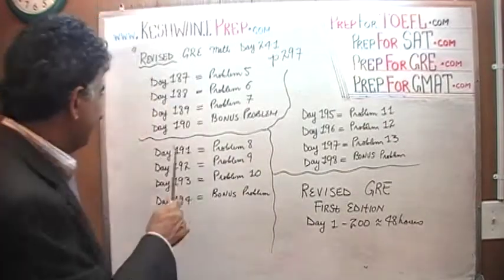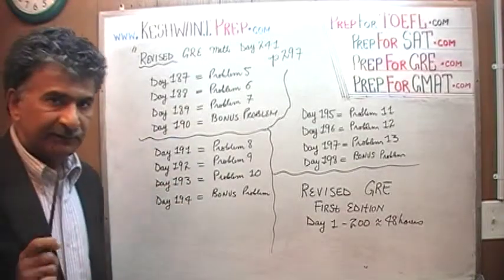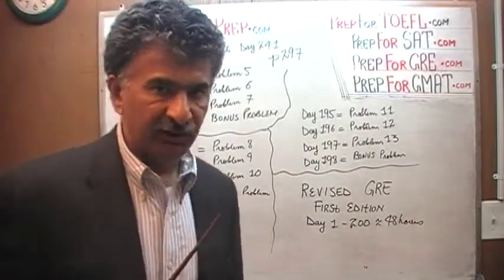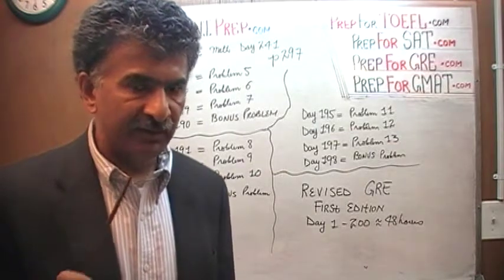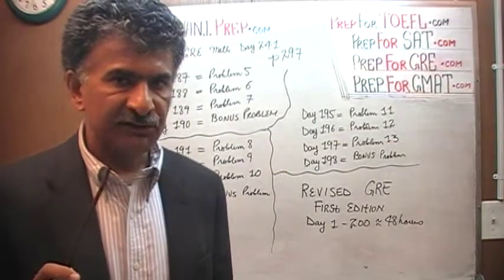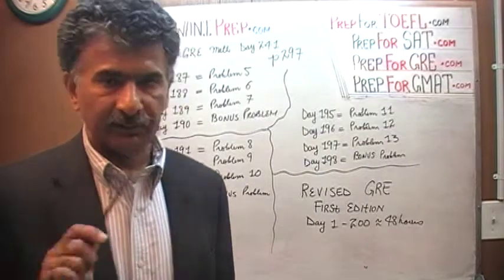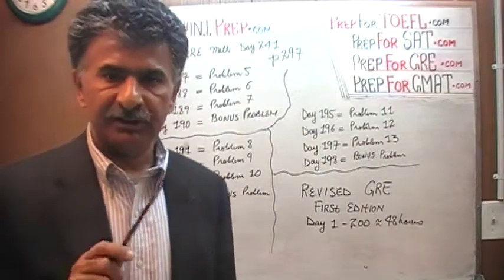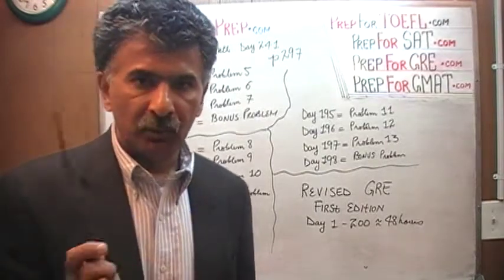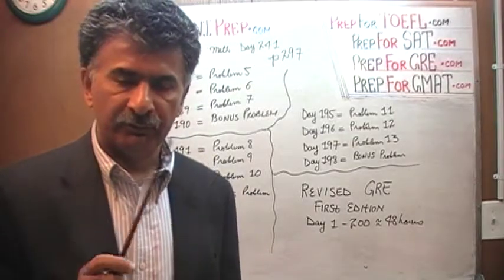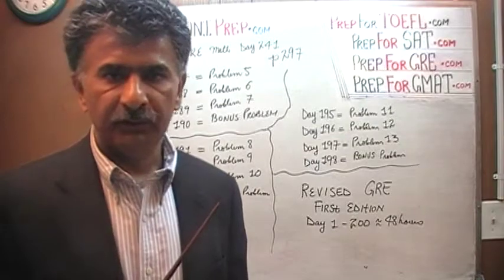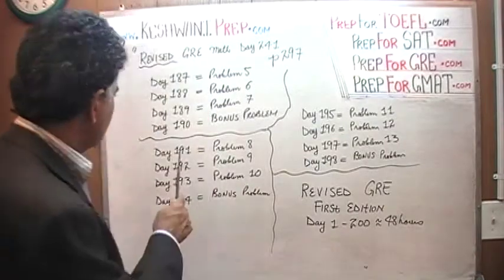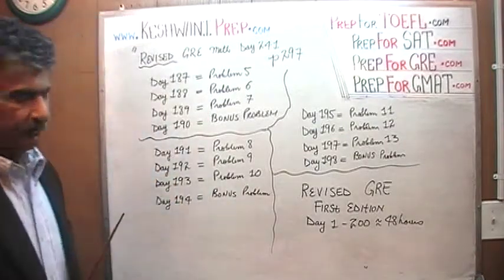On day 190, I did the same exact problem, except I changed the condition. What if instead of insisting that she sits in the middle, she insisted that she sits on either end, either this end or that end? In other words, she does not want people on both her left-hand and right-hand side. She wants a person only on one side. In that case, how many possibilities are there for these people to sit? That was day number 190.